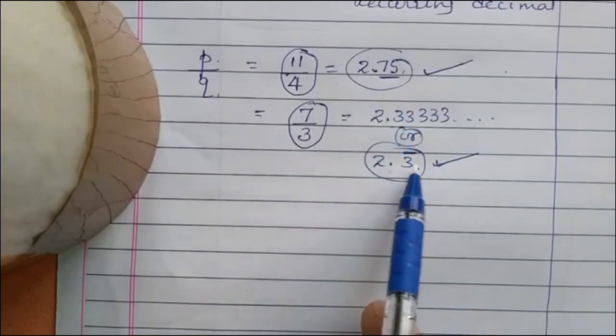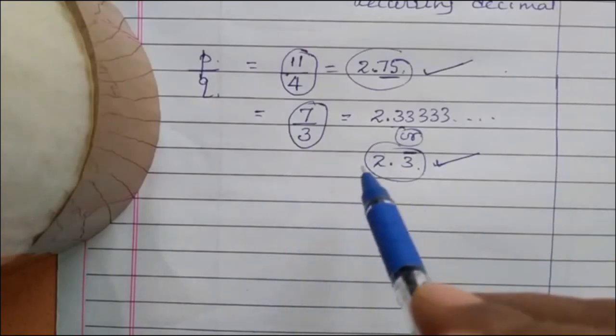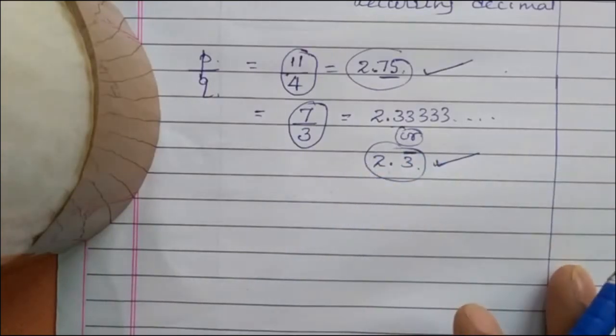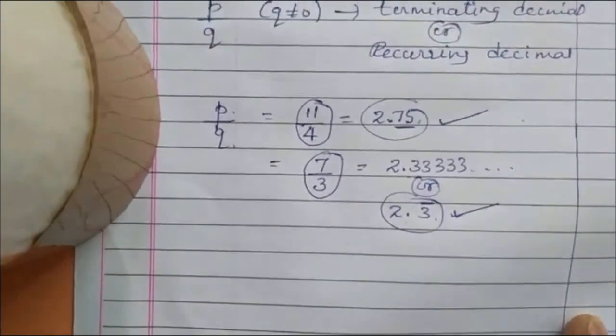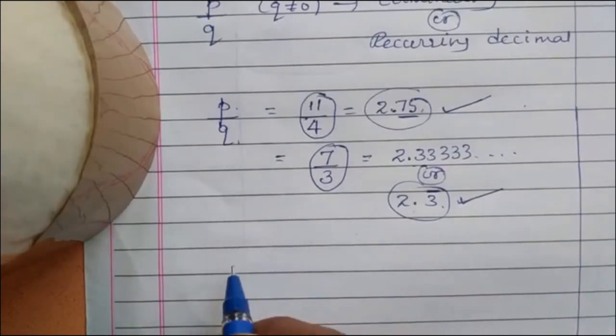In the second example, it is a recurring decimal. But in our main question, is the given number a terminating or recurring type? So how to know which given rational number is a terminating decimal? That is by simple tips.